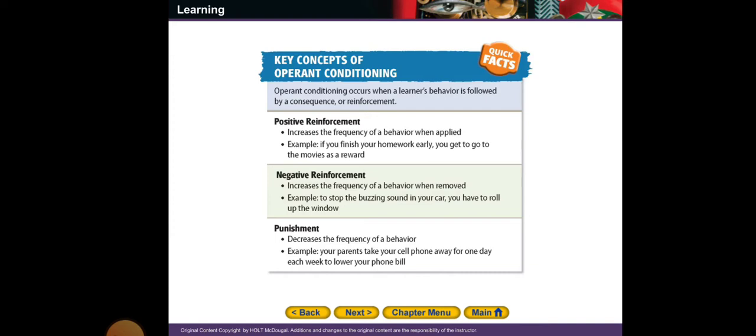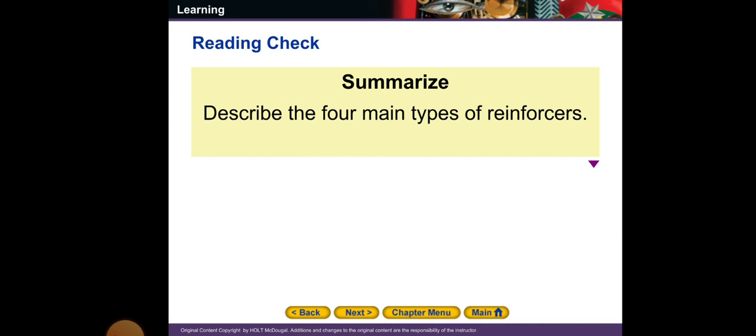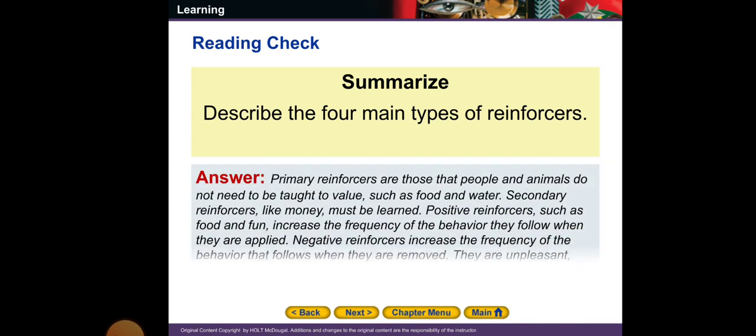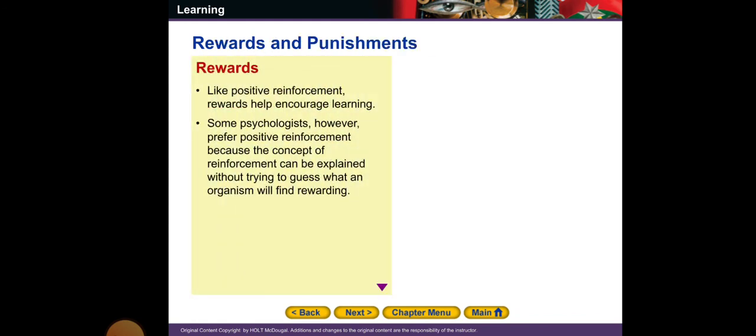So, punishment decreases the frequency of a behavior. Example, your parents take your cell phone away for 1 day each week to lower your phone bill. So, to summarize this, describe the four main types of reinforcers, and this is a very good question. What about the rewards and punishments?